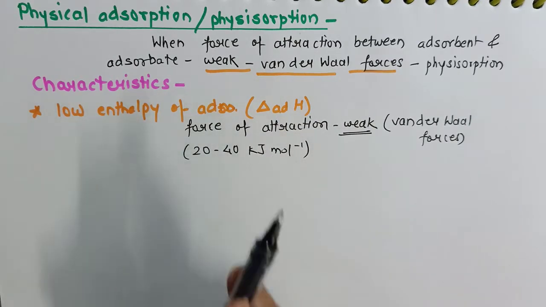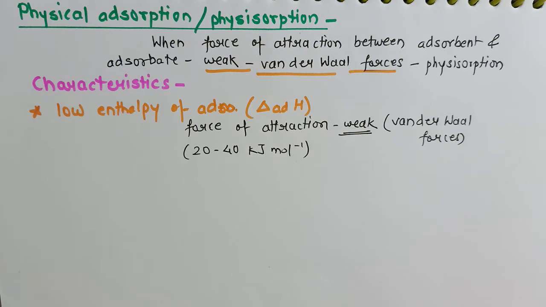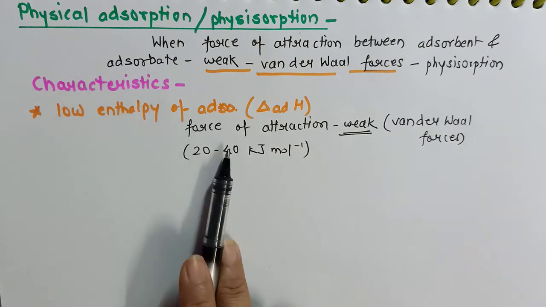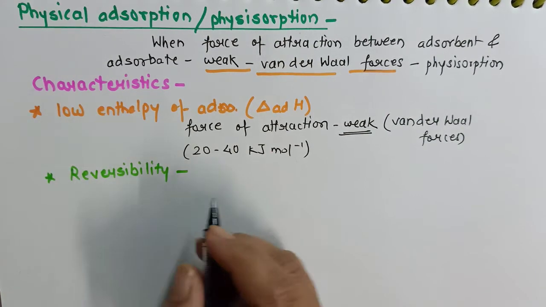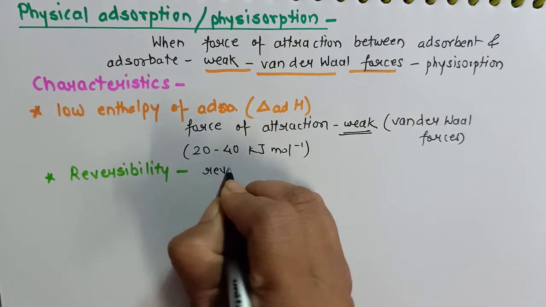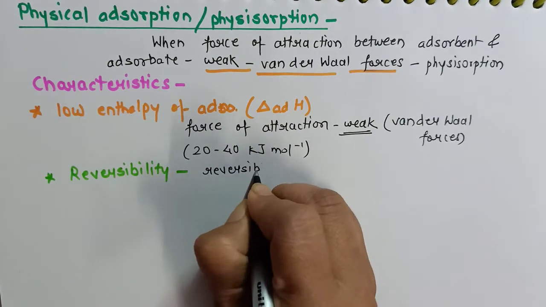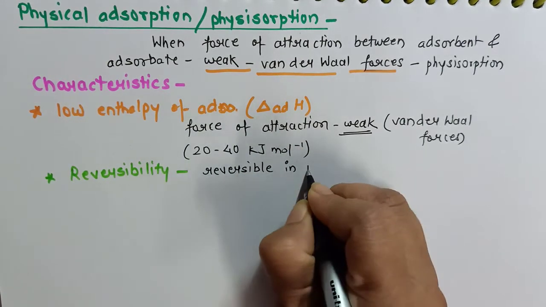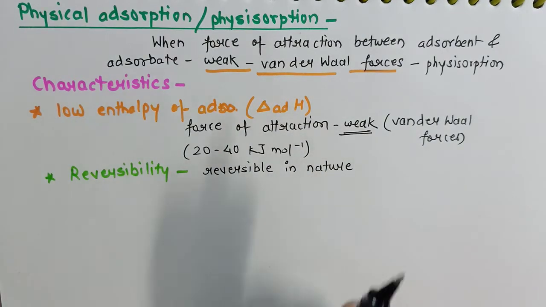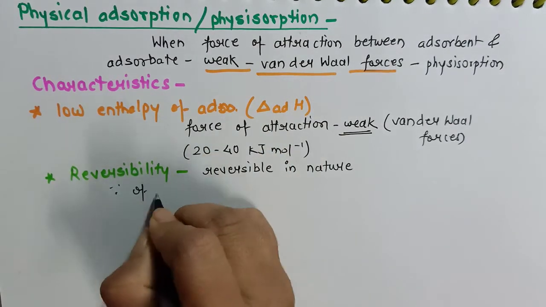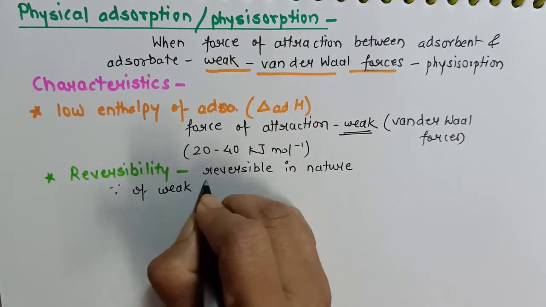Now here every characteristic can be a give reason question. For example, in this characteristic the question can be asked, why does Physisorption have low enthalpy of adsorption? Physisorption is reversible in nature. Now the question is, why is Physisorption reversible in nature? The answer lies again here: because of weak force of attraction.